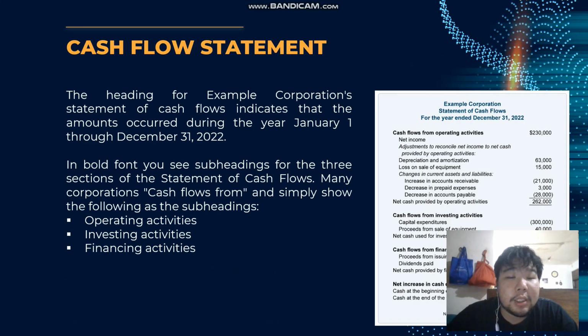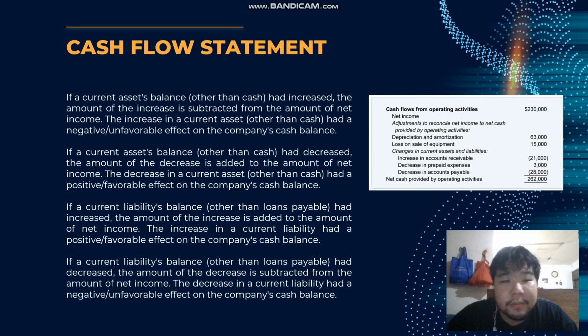Cash flow statement. The heading for example corporation statement of cash flow indicates that the amounts occurred during the year January 1 to December 31, 2022. In bold font, use subheadings for the three sections of the statement of cash flow. Many corporations simply show the following as the subheadings: operating activities, investing activities, and financing activities.